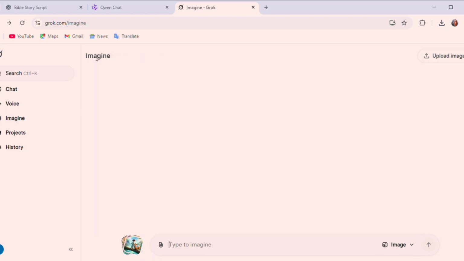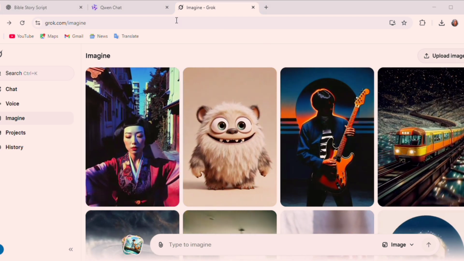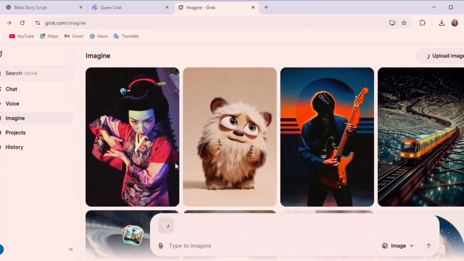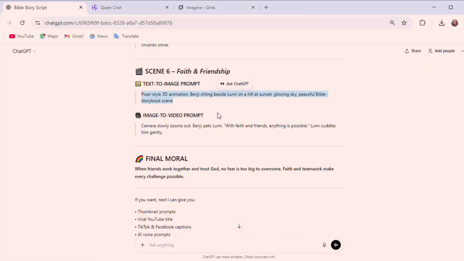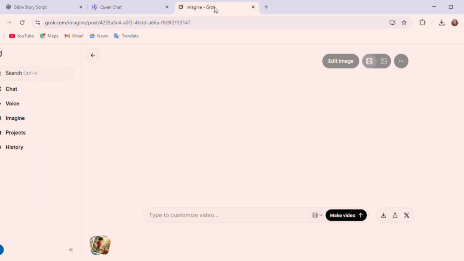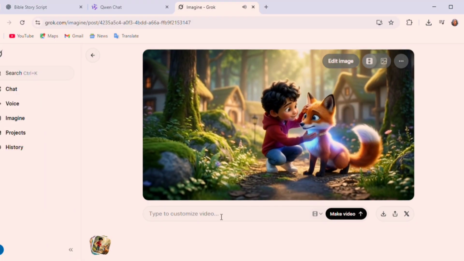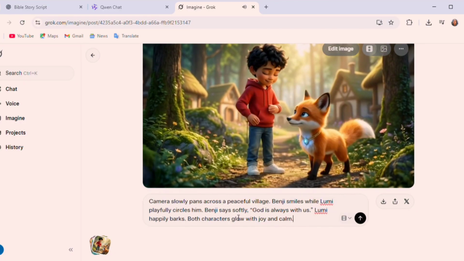Once you upload the image, they're going to start turning it to video, but don't worry, you can still customize it. So let's go ahead and upload our image. Click on upload here. Go back to ChatGPT and copy your image to video prompt. Once you copy it, you will see where they write customize video, so that your video will do what you want it to do.